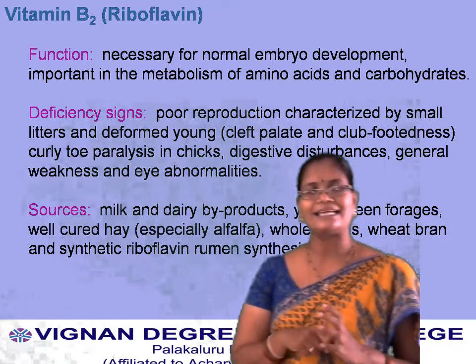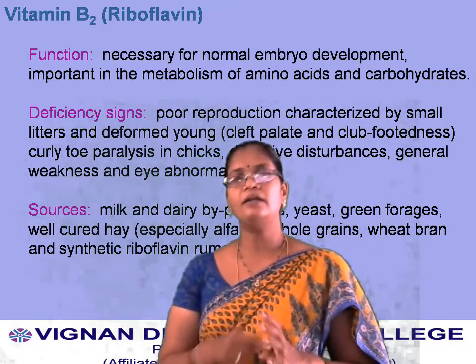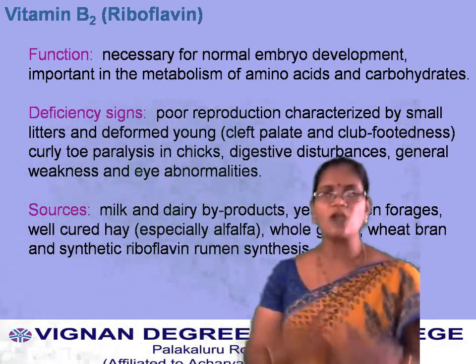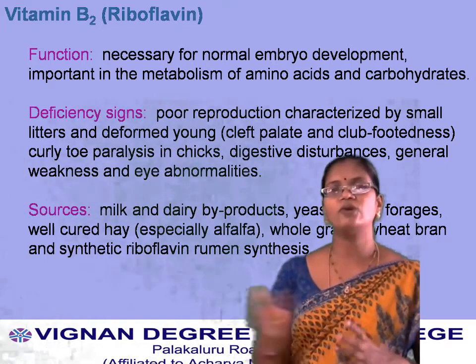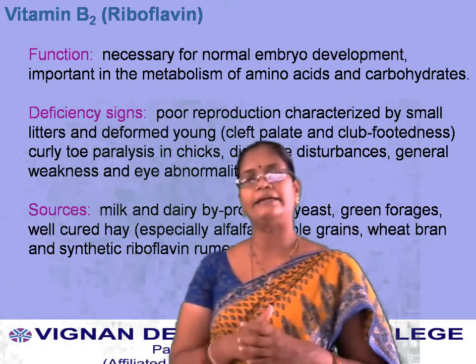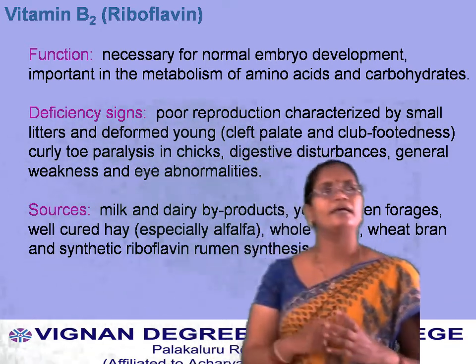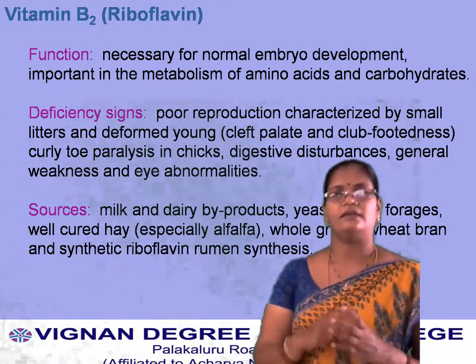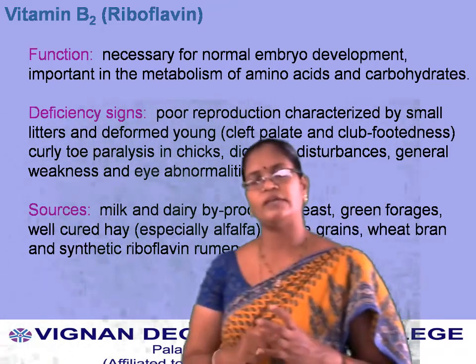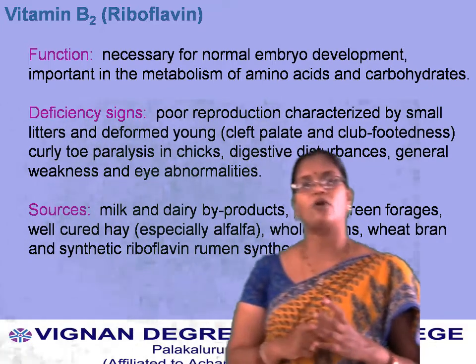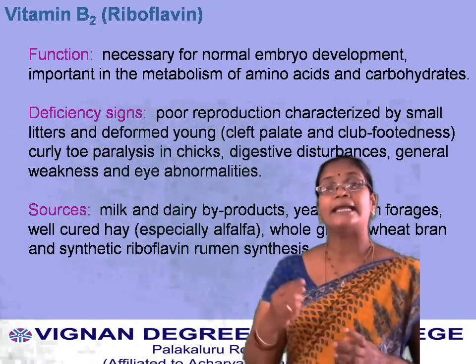For this reason, during embryo development, vitamin B2, as it is not stored in our body, we have to take compulsorily through the diet.